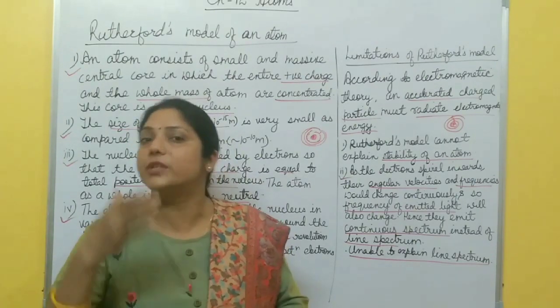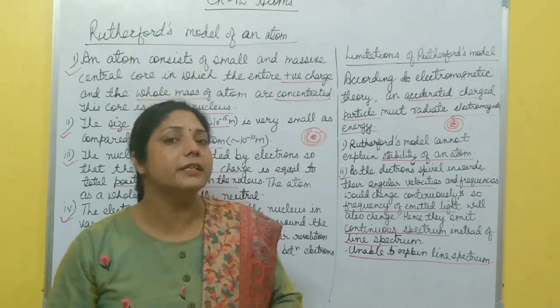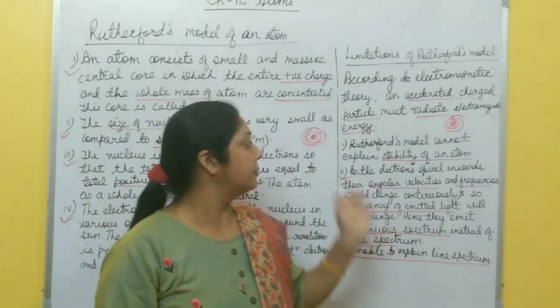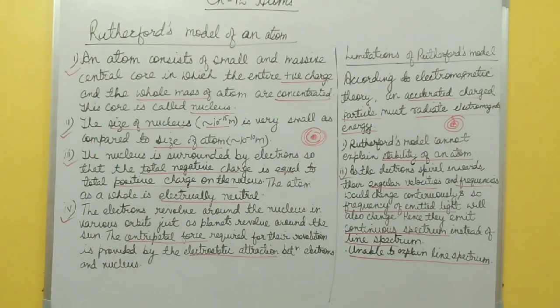What are the different postulates of Bohr's atomic model? What is the structure of an atom according to Bohr? I will discuss that. So please take a screenshot of this fast. Then we discuss Bohr's atomic model.